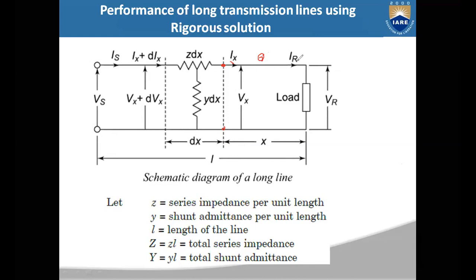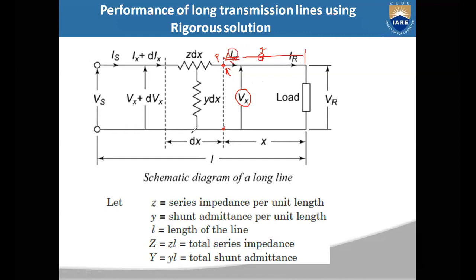From the receiving end up to the point x at a distance x, there may be some voltage drop. Let us assume that at this point, let it be p, which is at a distance x meter from the receiving end, the voltage will be Vx and the current will be Ix.